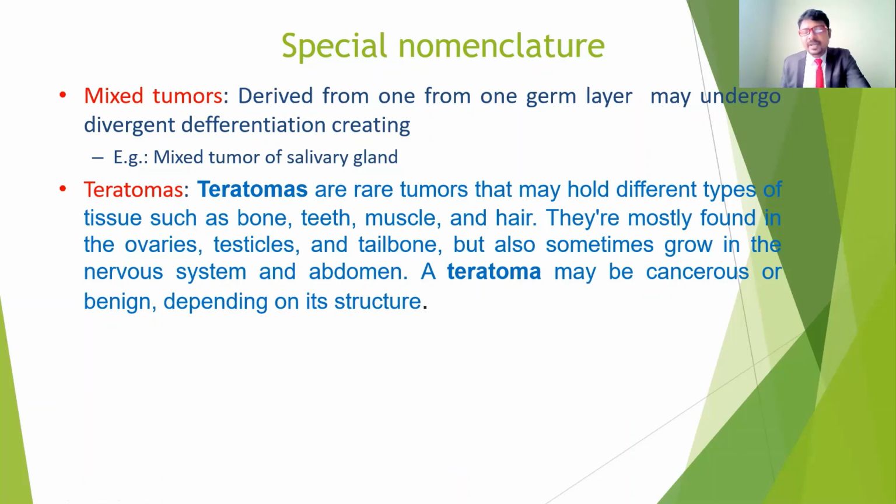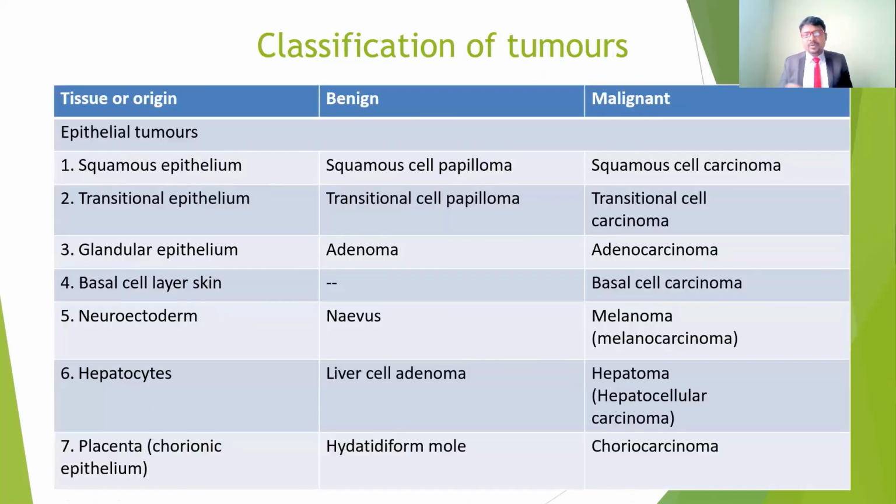So these are the different types of tumors we can see, and also we can find in so many people. That's the reason we have to understand the name of the tumor, and whether it is benign or malignant.